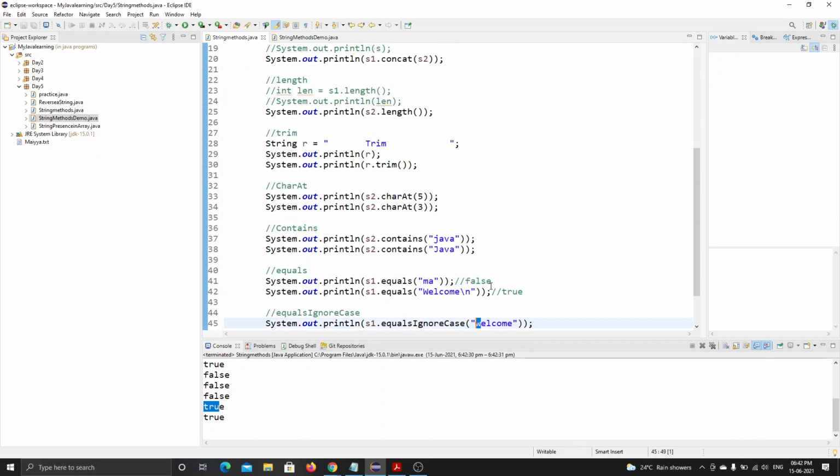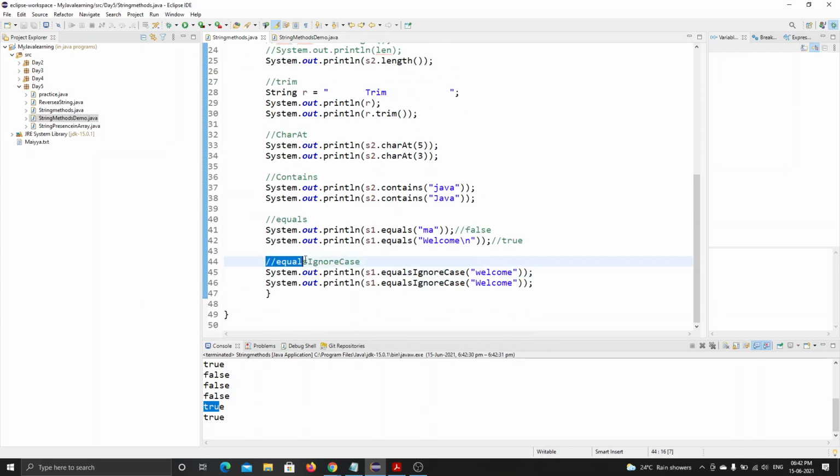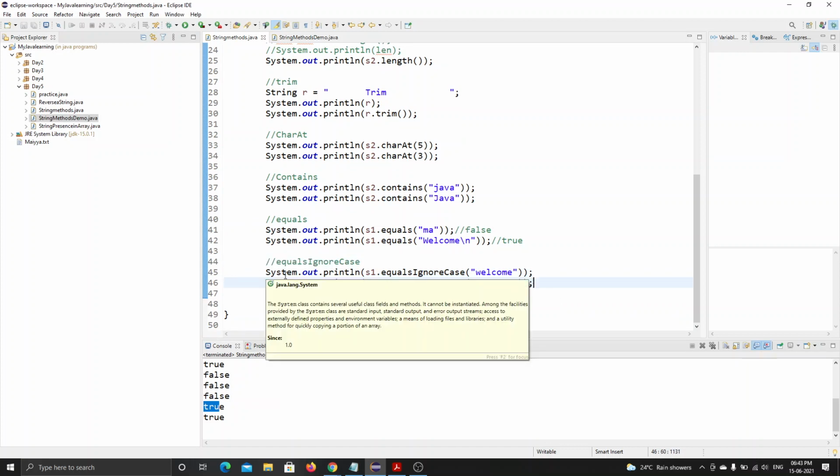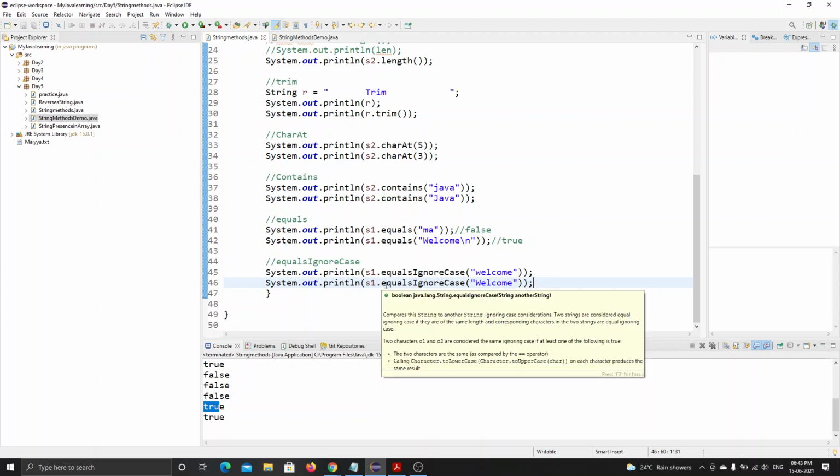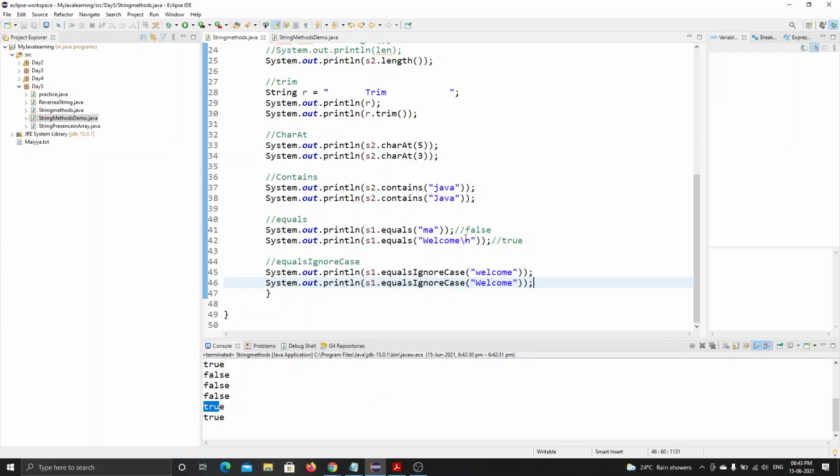Are you guys getting what this equals does? It checks equals, and yes, equals checks the string. If welcome and welcome match, equalsIgnoreCase prints true. In equals, it also checks the case sensitivity. Okay, let's move into this